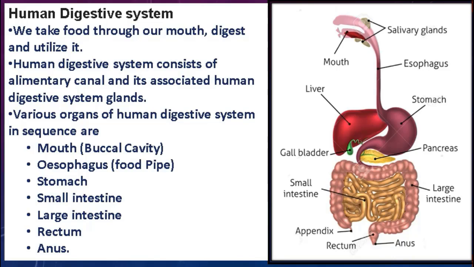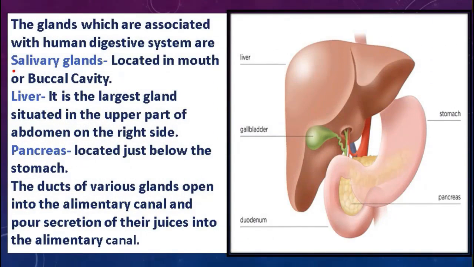As you can see here, salivary gland, pancreas and liver. These are some glands that, along with the alimentary canal, help to digest the food that we eat. Students, the salivary gland that I talked about in the earlier slide is located in the mouth, or in your buccal cavity.